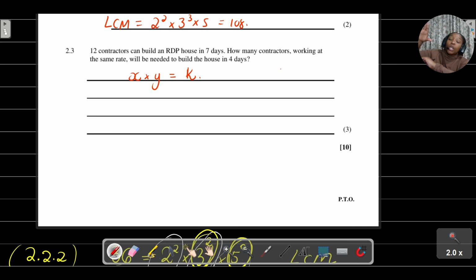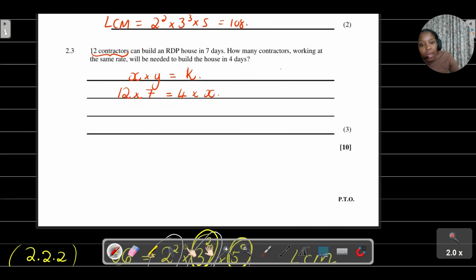So if you've got 12 contractors multiplied by 7 days, that should equal 4 days multiplied by how many contractors will you need?